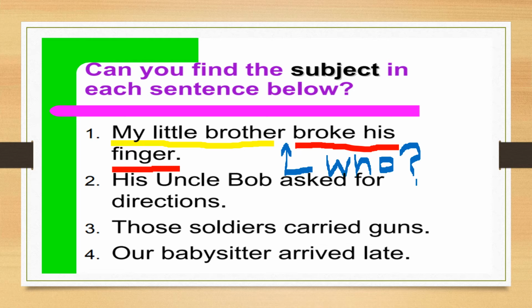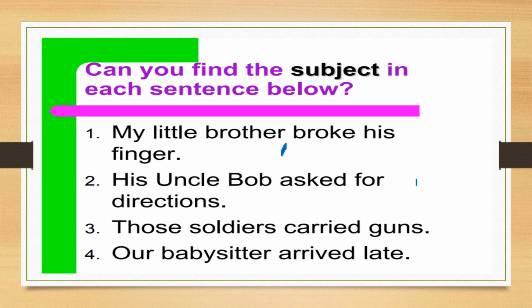Okay, so the part we use for asking or framing the question is nothing but the predicate. And the part which we are getting as an answer, who broke his finger? My little brother. So my little brother is the subject. He is the doer of the action in this particular sentence. Understood? So let's try another sentence as well. We'll take the second sentence also so that we get enough practice and all our doubts get clear.